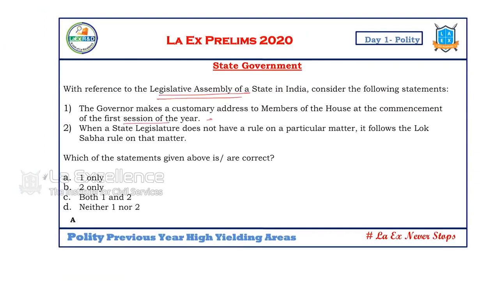Yes, the president in the case of the parliament, the governor addresses the first session. When a state legislature does not have a rule on a particular matter, it follows the Lok Sabha. Now see, state legislature and Lok Sabha, these are two independent bodies. They are not related to each other. They are sovereign in their own right. They don't need to follow each other. So they will make their own decisions. They don't need to depend on or take advice from Lok Sabha. So that's why the second statement is wrong. So the answer is 1.